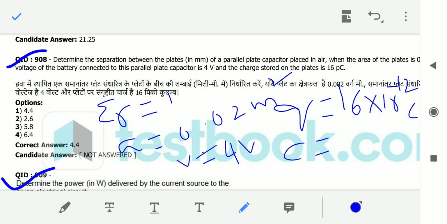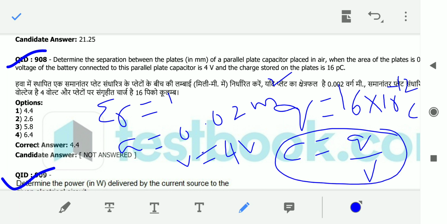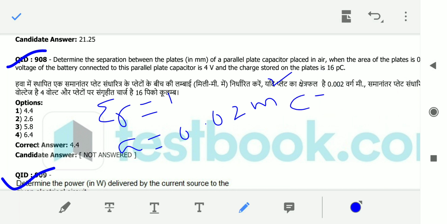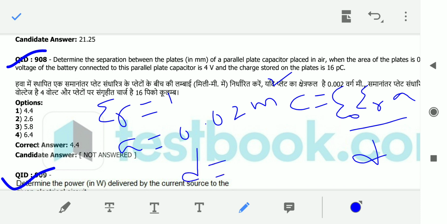What is the formula? C is equal to Q by V, right? Q equal to CV, then C equal to Q by V. So first of all we have to calculate the C value by using this Q and V. Once you get the value of C, we know C is equal to epsilon naught epsilon r A by D, right? So D is equal to epsilon naught epsilon r A by C.